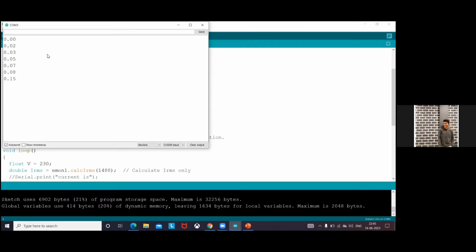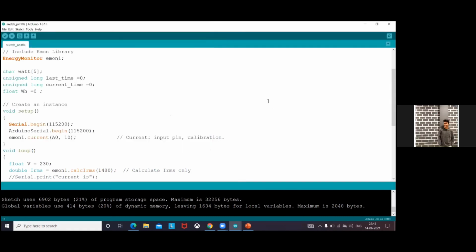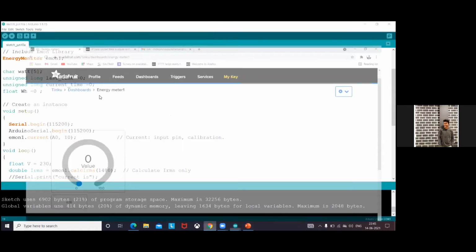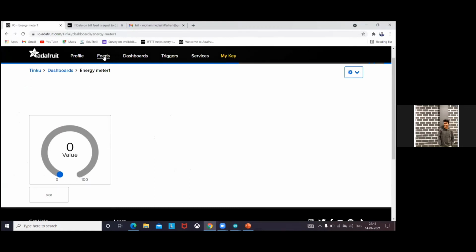Now, we have a small doubt. Where can we store this data? So for that, we use a small website like adafruit.io. Yes, this is the adafruit.io website.